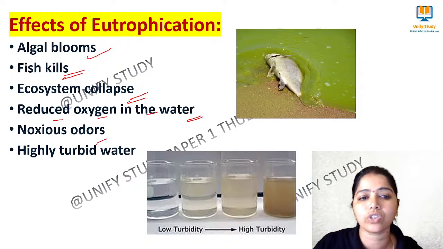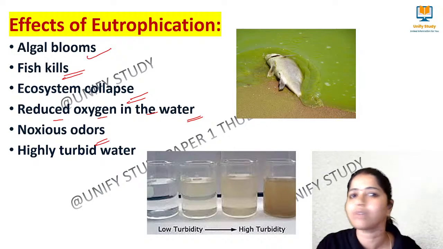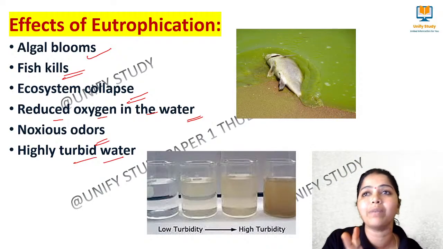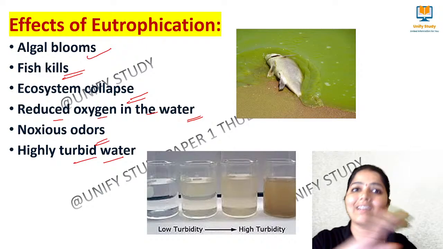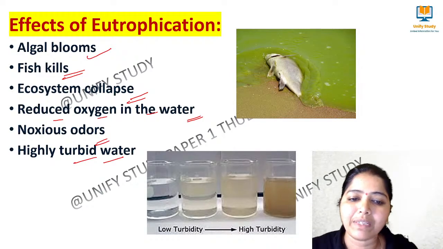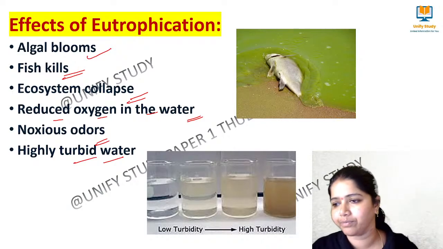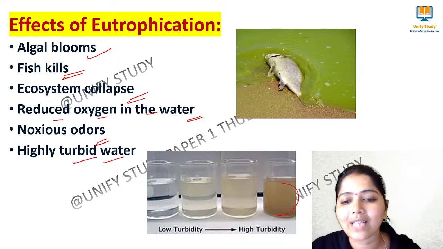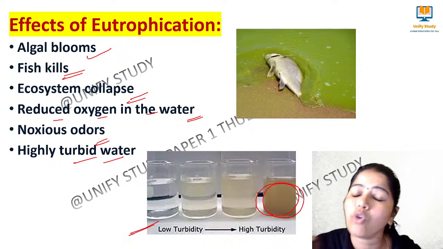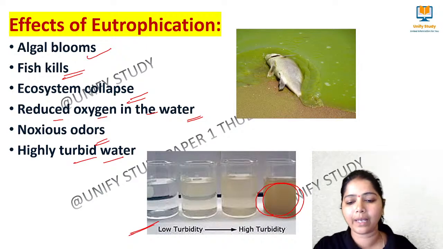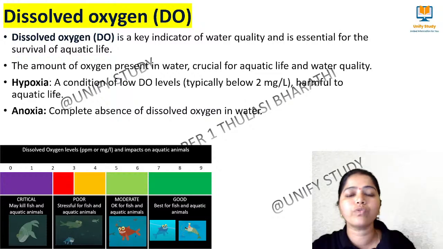Next one, we have the noxious odors. The smell of the water will not be good. And high turbid water. What do you mean by turbidity? It means the water will not be clear. See, this is called low turbidity, where we have clear water. And see, this we call high turbidity. You understand? This we call high turbidity, and this we call low turbidity. So these are all the effects of eutrophication. Clear? Right.